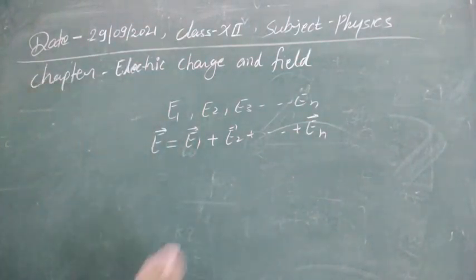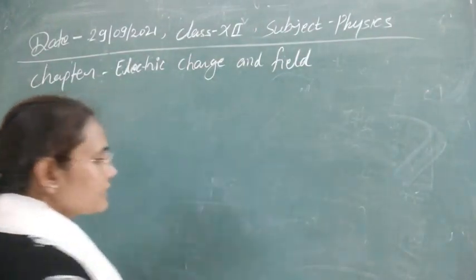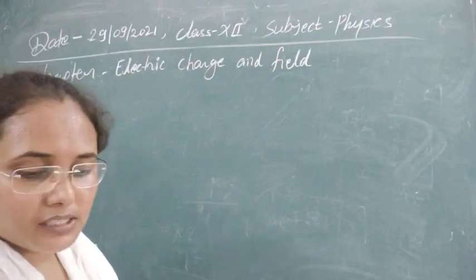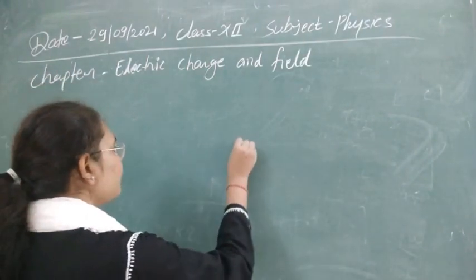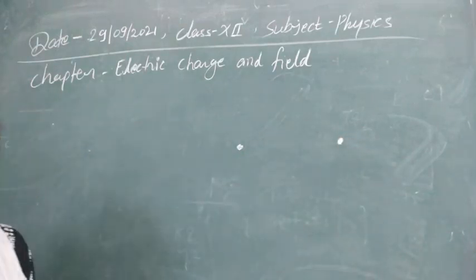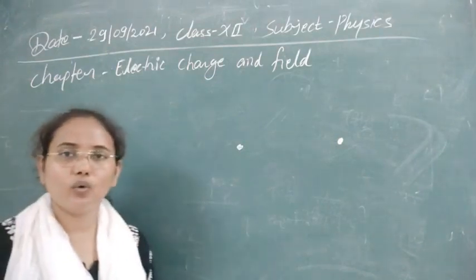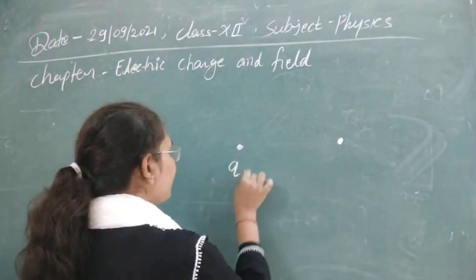Now next one, as just now we have discussed the superposition principle. So let's see now system of two charges. Means if we have two charges, then what can be the value of electric field? And here for two charge system we are going to study only one particular case, and that is the electric dipole.